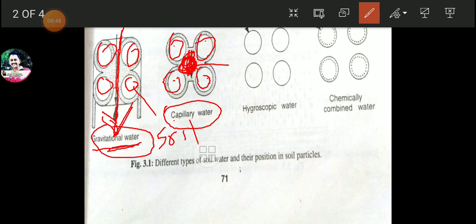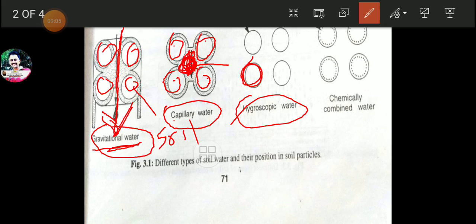Friends, two types of water we have learned. Now the third one, that is hygroscopic water. Hygroscopic water is nothing but the water which is present around the soil particle. So these are the soil particles.